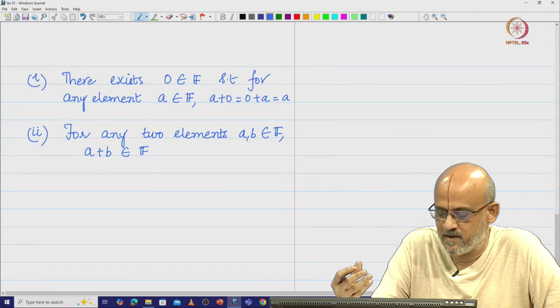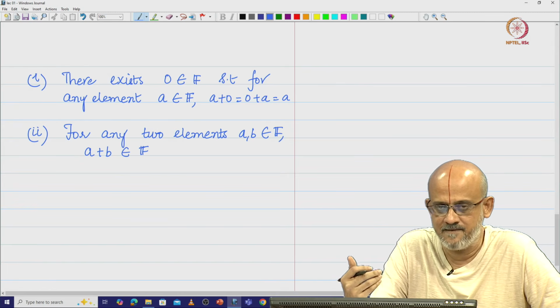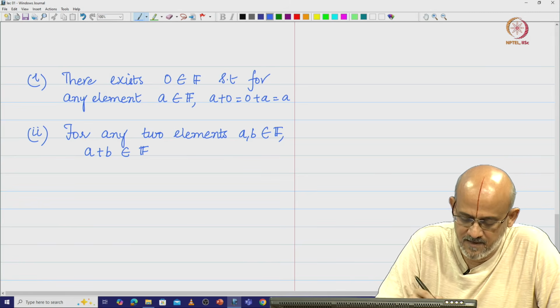So, if you take two numbers from the non-empty collection, you add them, the resultant is also going to be an element of the field.